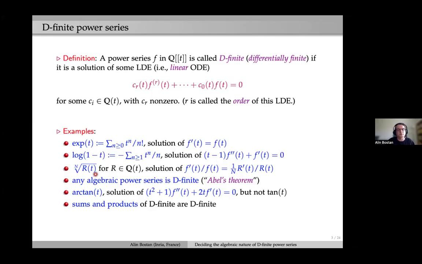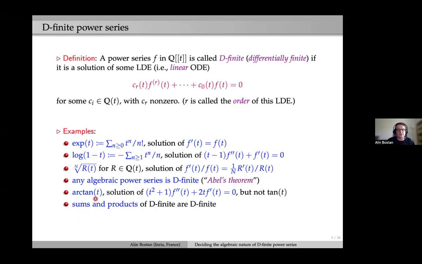Any rational power of a rational function is a solution of such an equation of order 1. And it's a very well known and important fact that any algebraic power series is D-finite. So the first class is included in the second one, and that's usually attributed to Abel. Call it Abel's theorem.